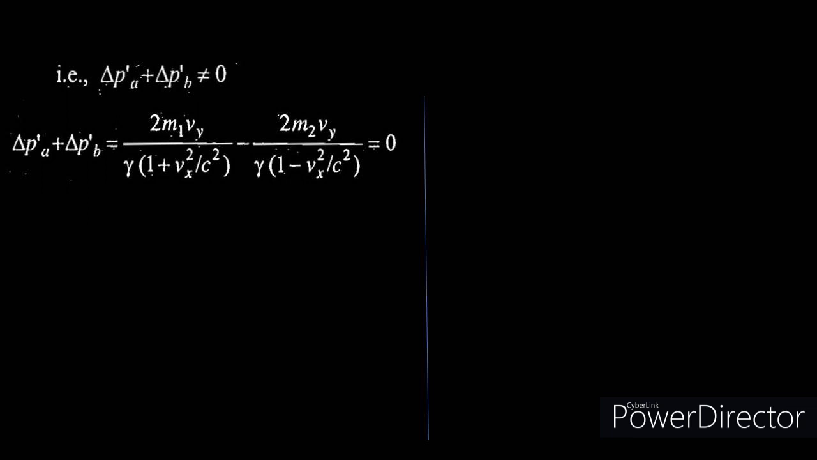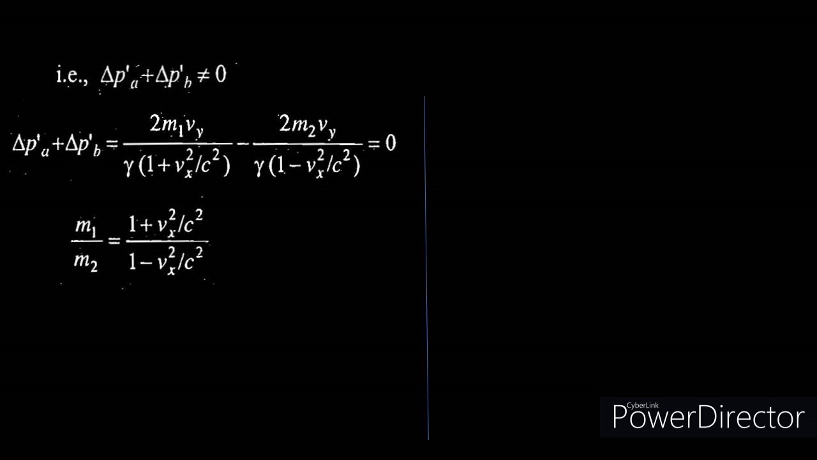You cancel them out, and if you rearrange, you would get m1 by m2 is equal to (1 plus vx square by c square) divided by (1 minus vx square by c square). So we got the ratio of masses, but we have to simplify it further. For this, we recall the value of Vx prime.